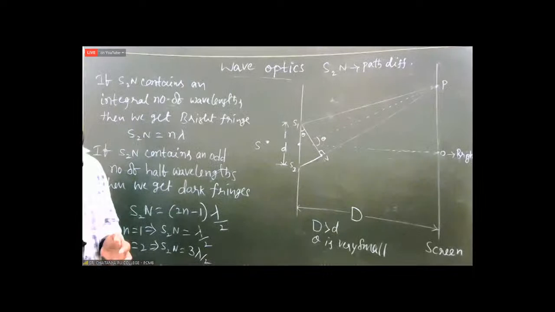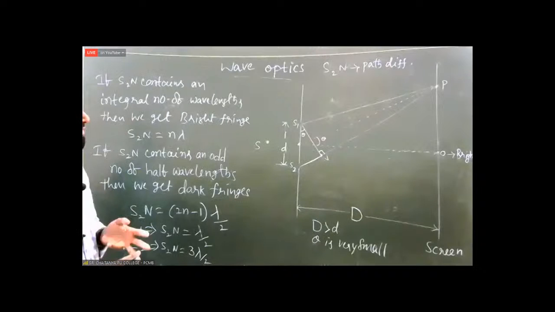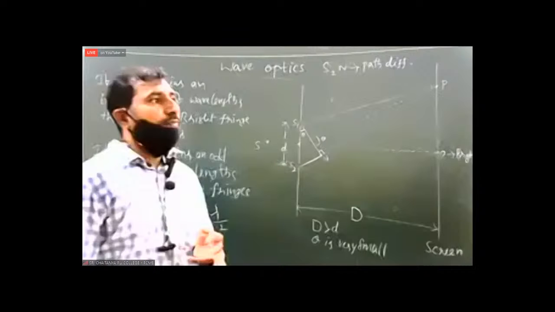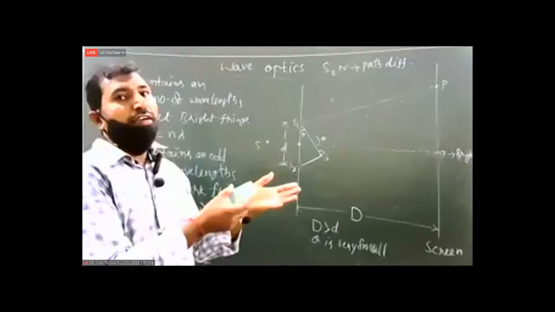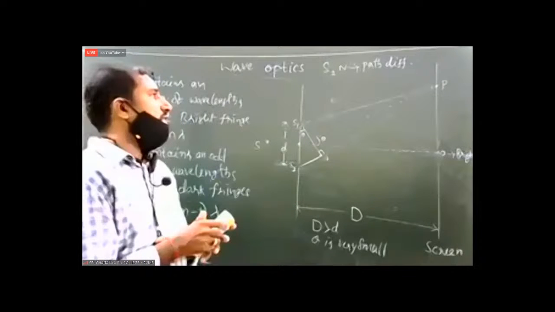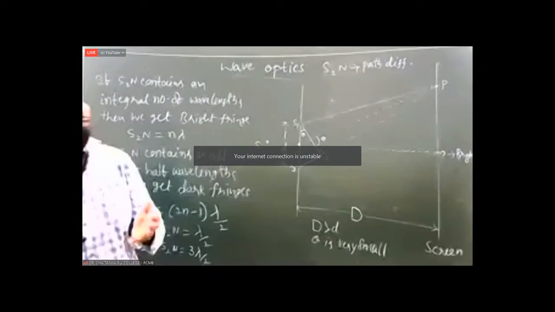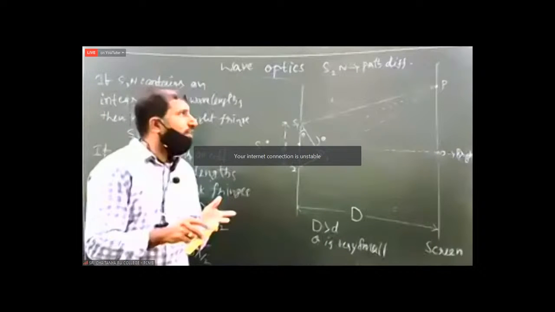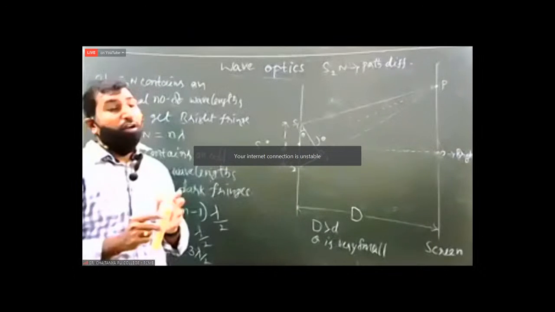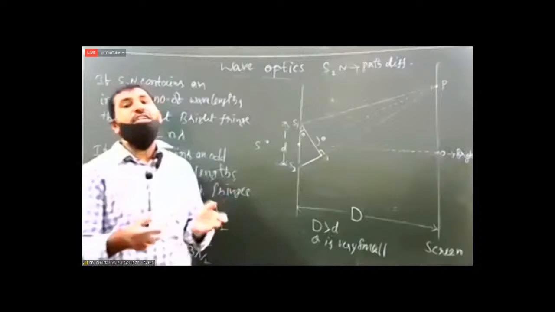Now, in this Young's double slit experiment, you will get formulas for maximum intensity, maximum amplitude, and conditions for bright fringes and conditions for dark fringes. For which value of phase difference you will get bright fringes, for which value of path difference you will get brightness, for which value of phase difference you will get darkness, for which value of path difference you will get darkness.